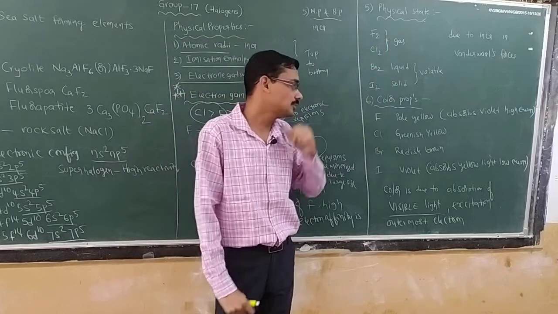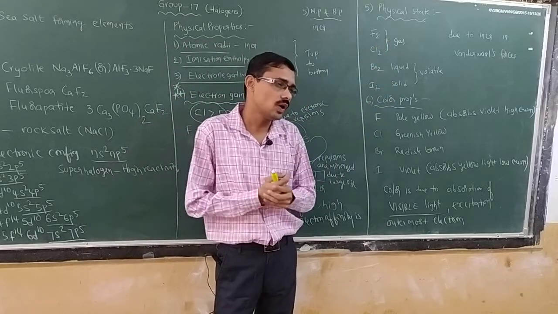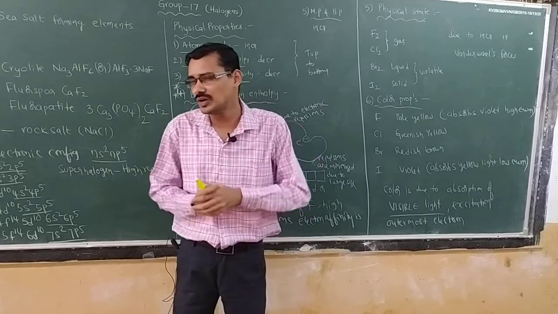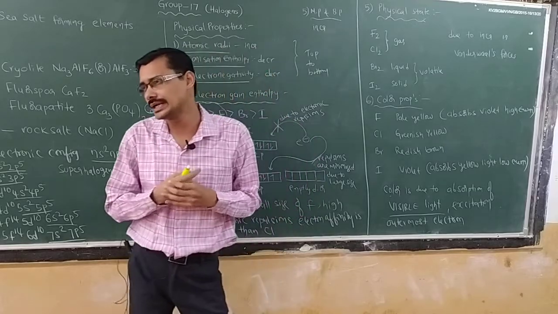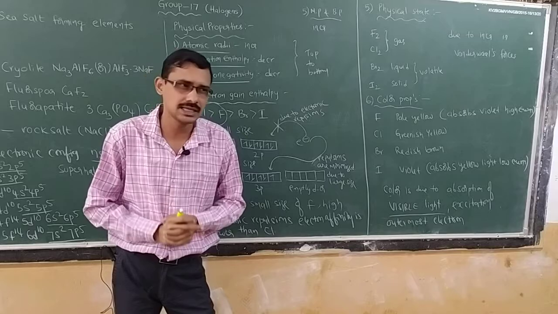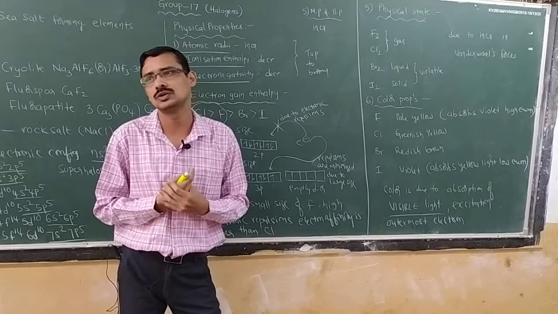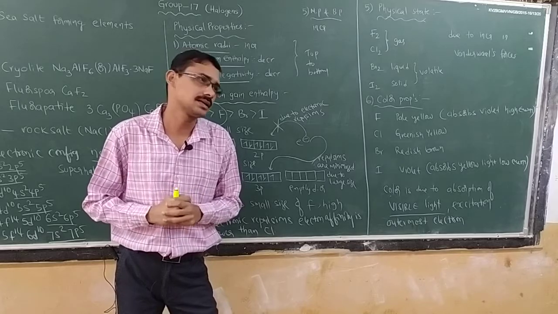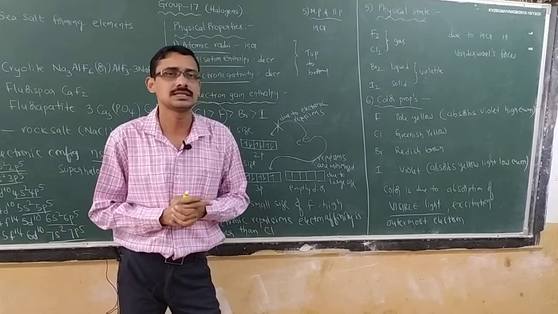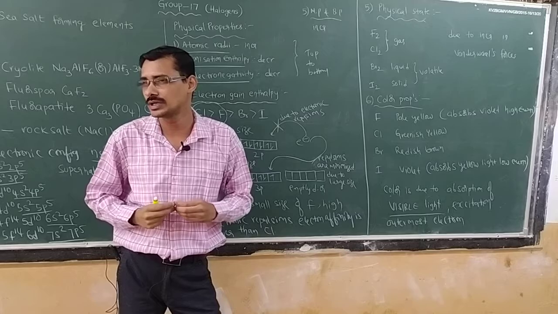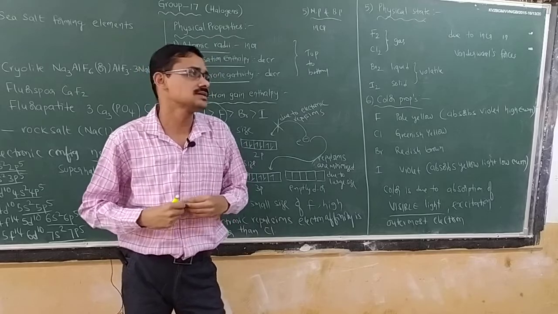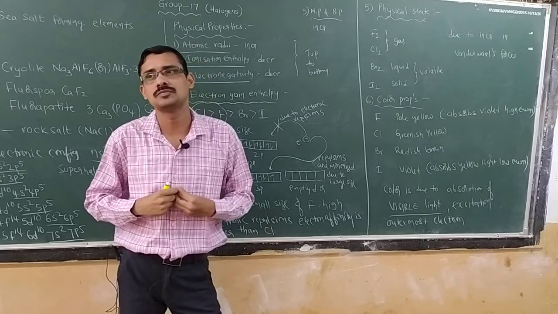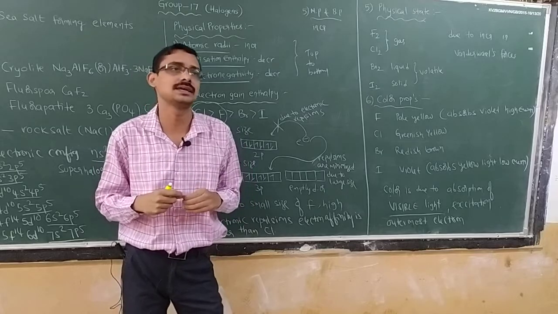Next, color properties. Generally, the remaining elements do not show any type of color properties, but halogen group elements exhibit color. What is the reason? Why are halogens exhibiting color? It is an assignment question, you can note this down. Halogens exhibit color because of absorption of visible light.